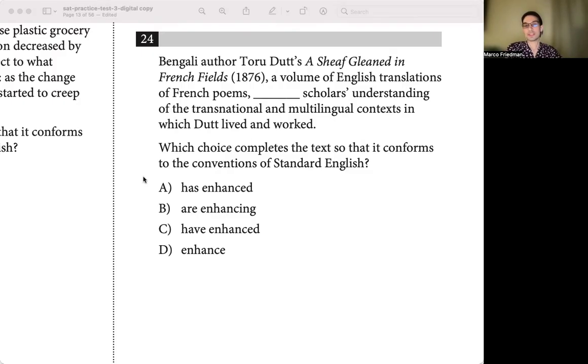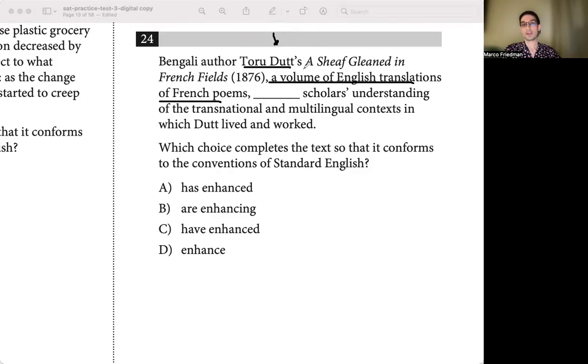All right, so let's find the subject of our sentence. Is it Bengali author Toro Dutt's, or is it A Sheaf Gleaned in French Fields, or is it a volume of English translations of French poems? Well, this here in the center is an appositive, right? It's describing something that is mentioned in the previous phrase or clause. So here we need to understand what we're talking about. So Toro Dutt's is a possessive noun. That means that that's not the subject, right? We're looking at what this author possesses or owns, correct?